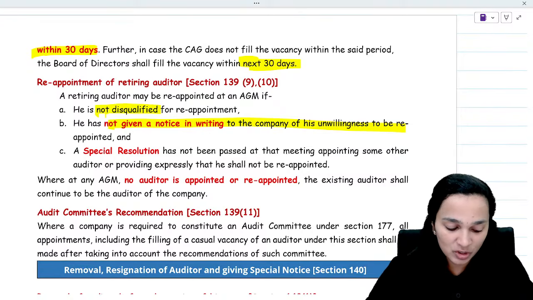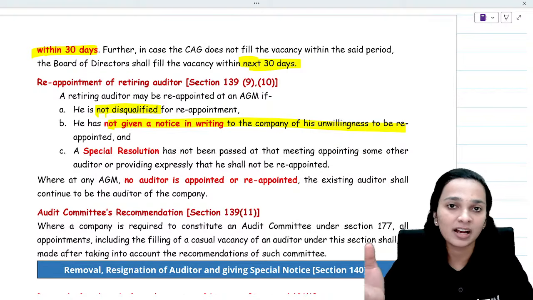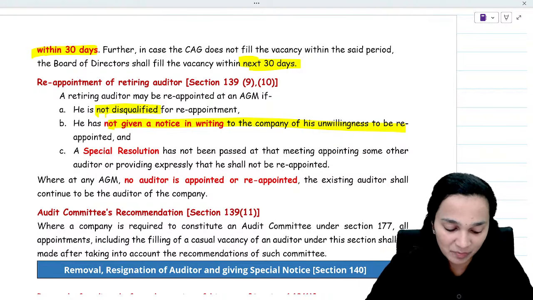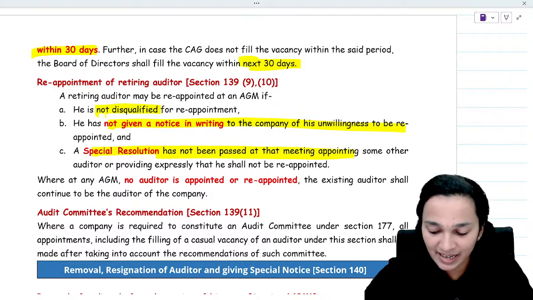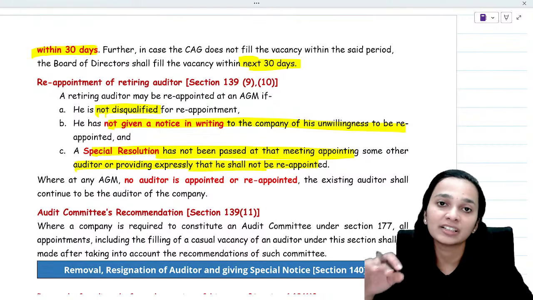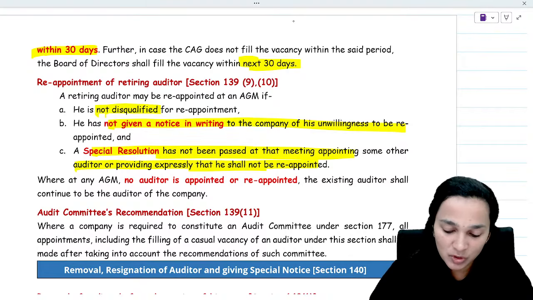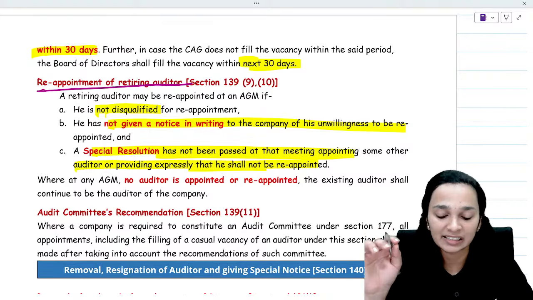In that situation, you cannot appoint him as the auditor again. And a special resolution has not been passed at that meeting that he shall not be reappointed. So in these situations, the retiring auditor can be reappointed.